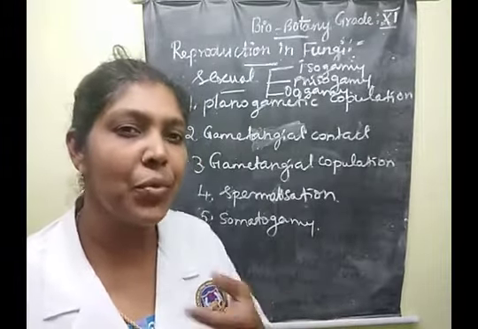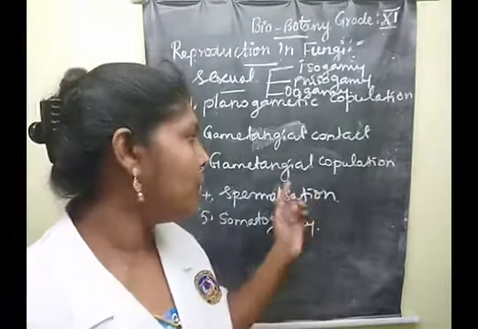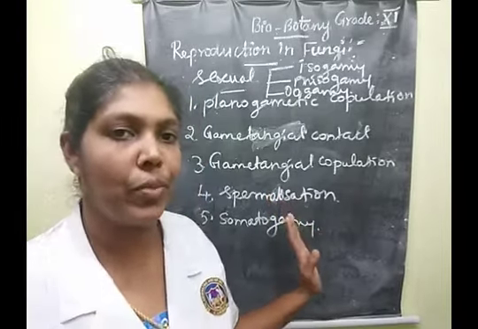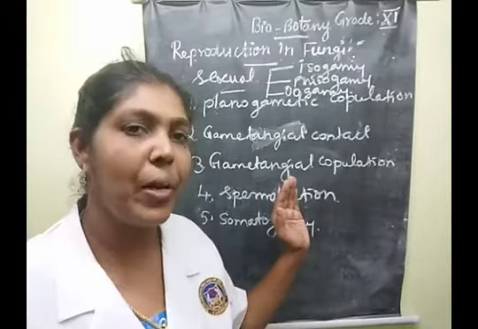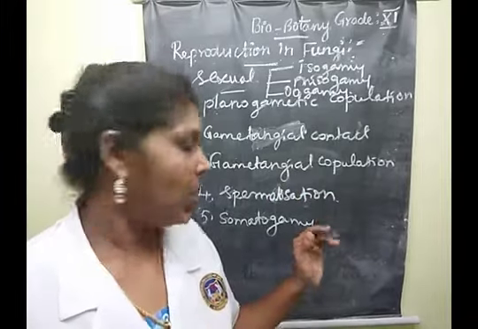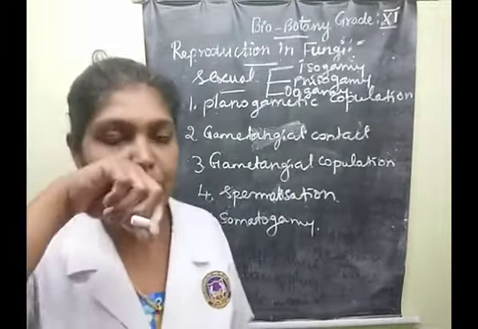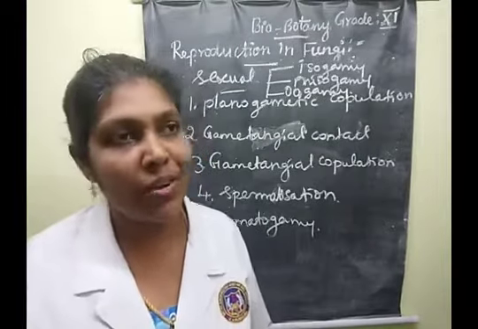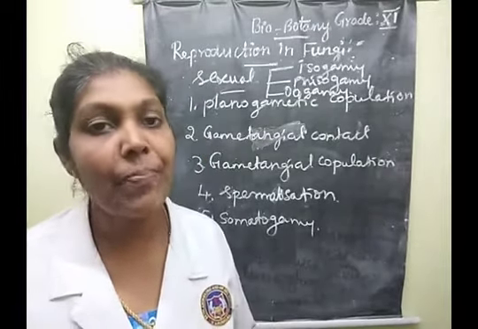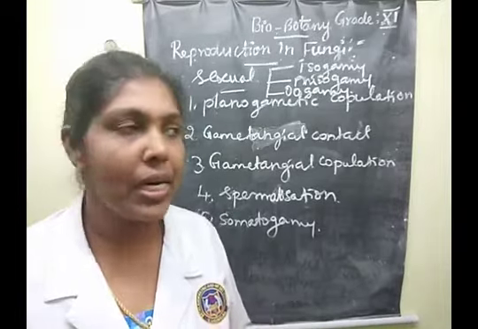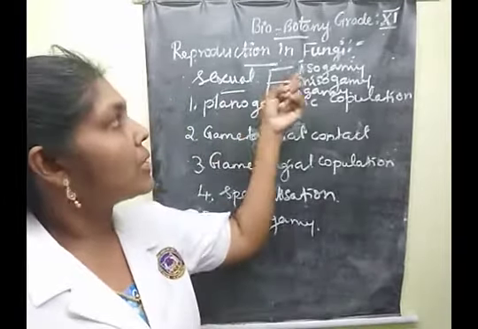Sometimes they will ask that one-word question. So that's why you want to prepare the examples also. Along with the type, prepare examples. Clear, children? Then the last one, somatogamy. What is the example of the species? Agaricus species. That's one of the edible types of fungal organism, Agaricus. Clear, children? So this is the reproduction in fungi.